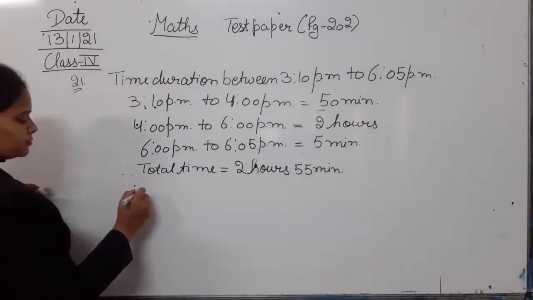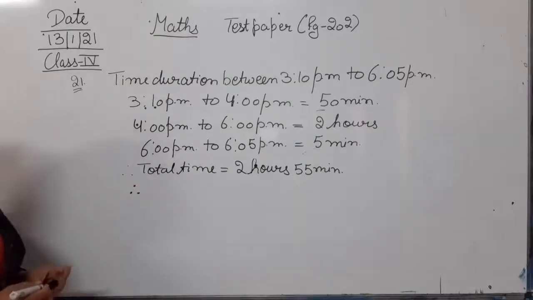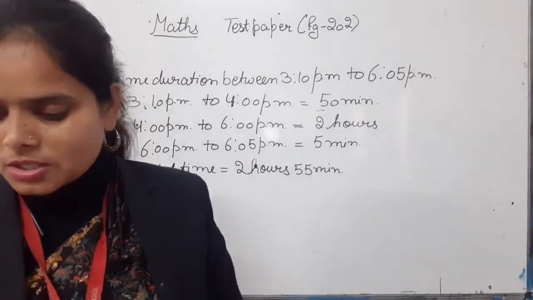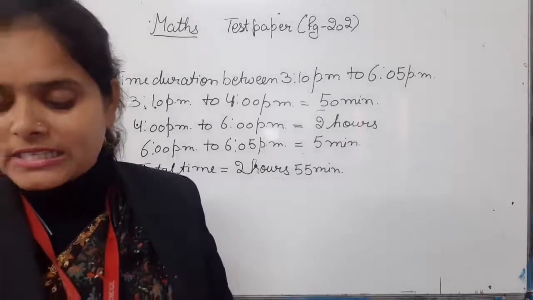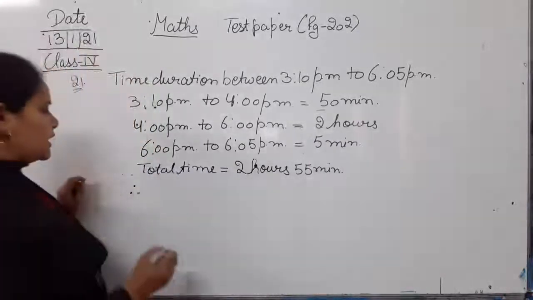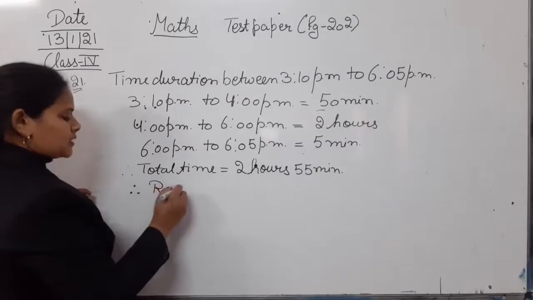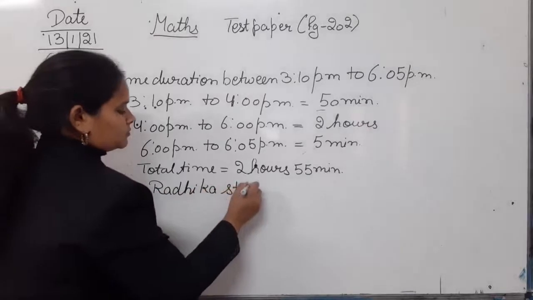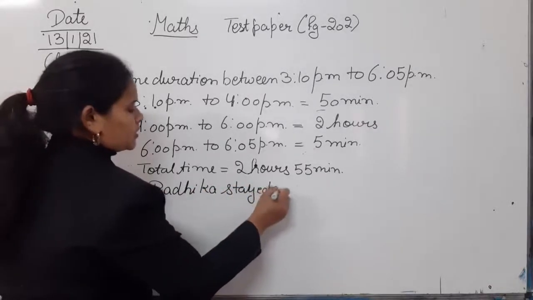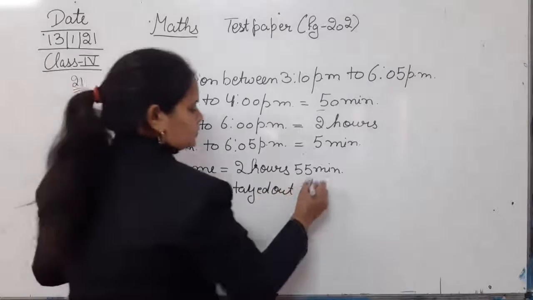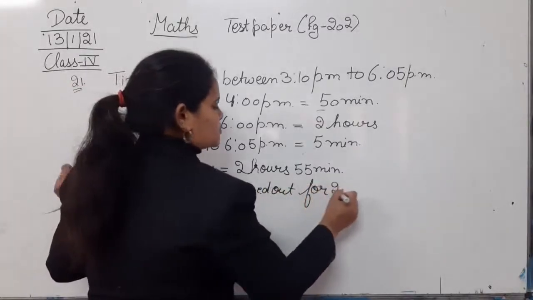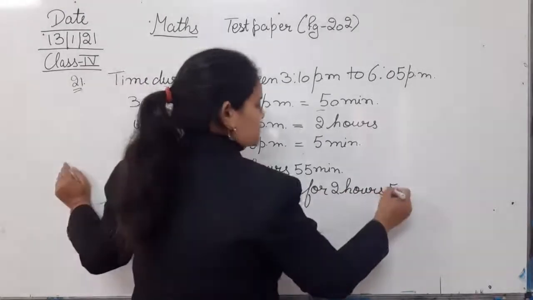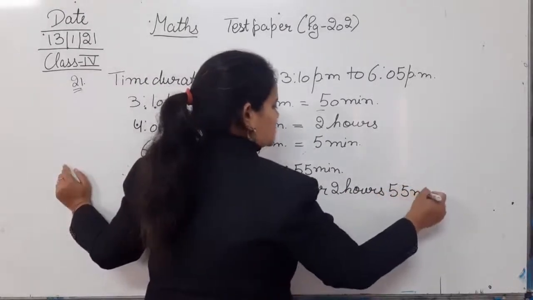In the question it is asked: how long did she stay out? Therefore, Radhika stayed out for 2 hours 55 minutes.